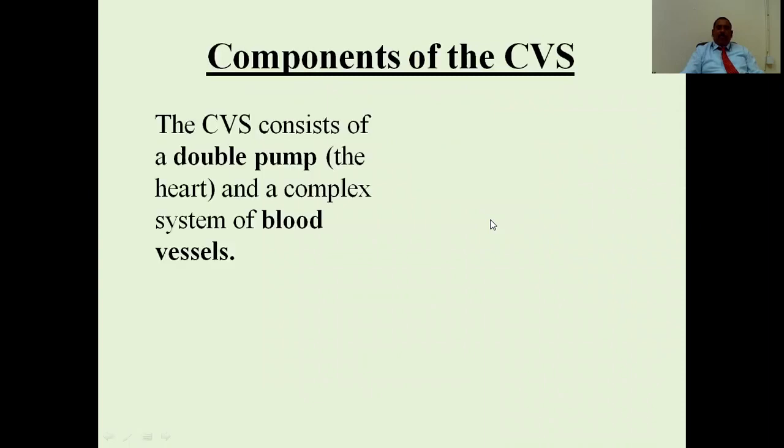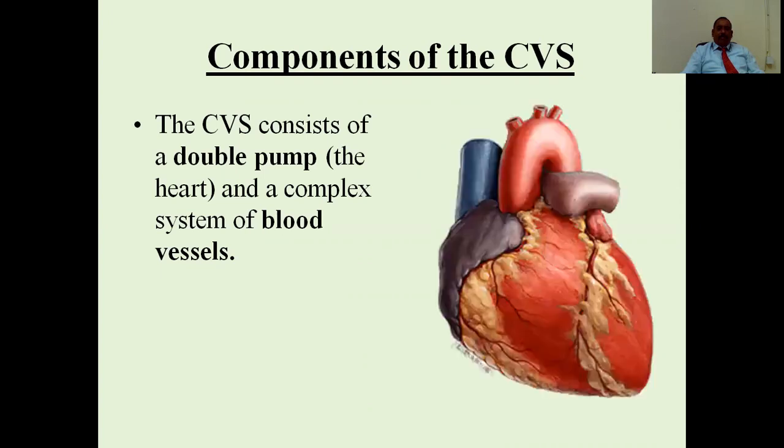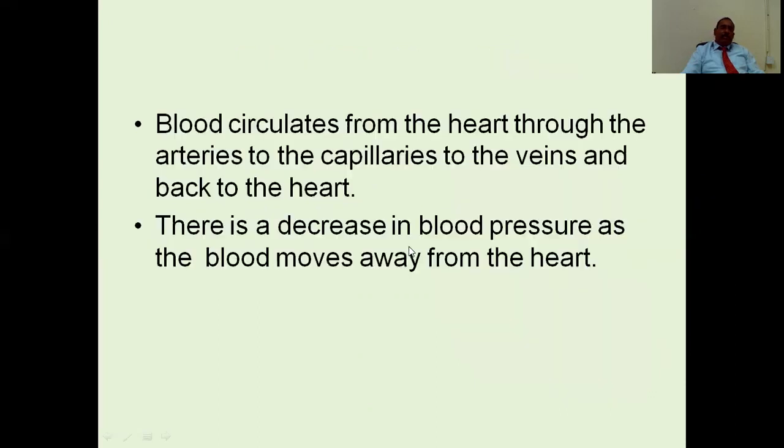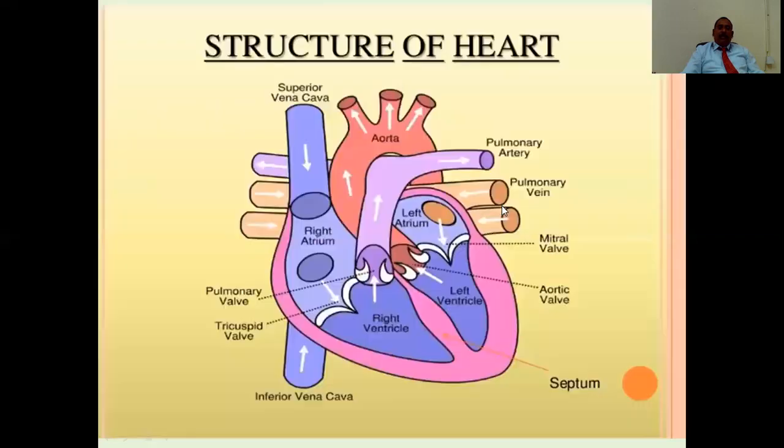So, what are the components of the cardiovascular system? It consists of a double pump and a complex system of blood vessels. In this picture, you can see this is the ventricle. The blue thing is the atrium, this is the arch of the aorta, and this is the superior vena cava. Blood circulates from the heart through the arteries to the capillaries to the veins and back to the heart. There is a decrease in blood pressure as the blood moves away from the heart.